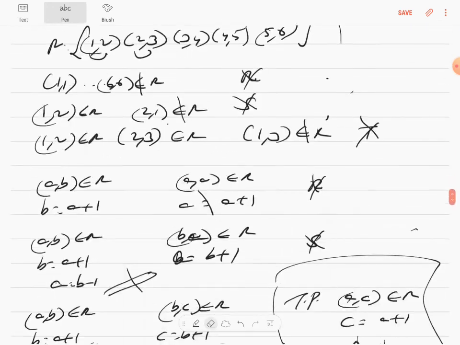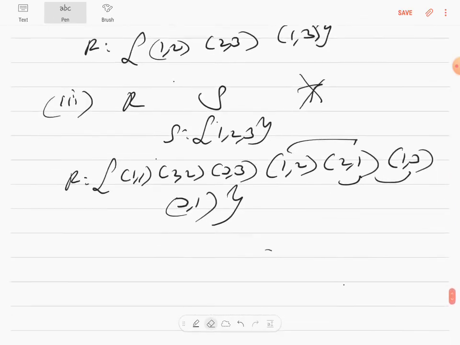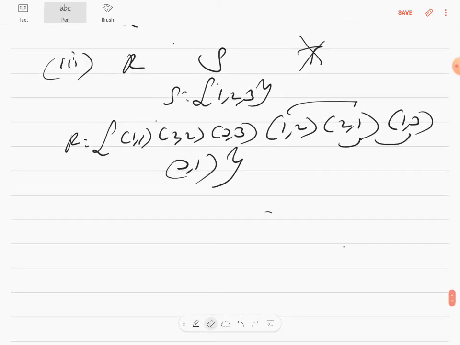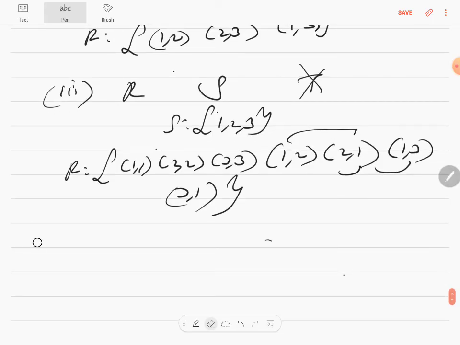I'll just include these and not write the third. (2,1) is there, (1,3) is there, (2,3) is not there. So therefore it is not transitive. Are you clear? In the fifth relationship, don't write the (2,3). That's all. Are you clear? Let's go to the next question.